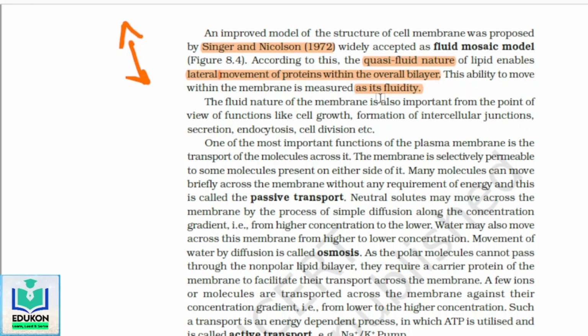The fluid nature of the membrane is also important from the point of view of functions like cell growth, formation of intercellular junctions, secretion, endocytosis, and cell division. So these are certain functions which are very important because of the fluid nature of the membrane. All these functions are important. The fluid nature of the membrane is important for the functions listed.